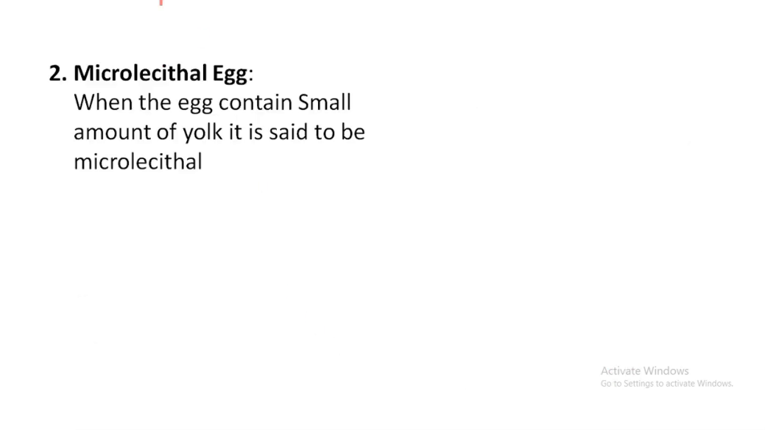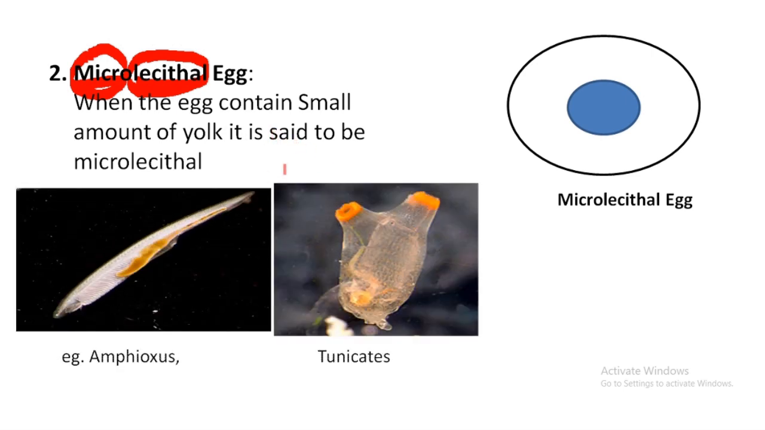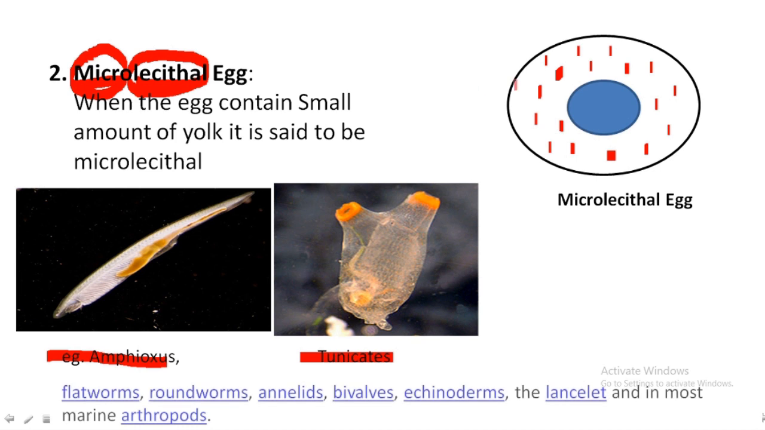The next example is the microlecithal egg. Micro means small and lecithal means yolk. So this type of egg contains a very small amount of yolk inside the ooplasm or cytoplasm. This type of egg is found in amphioxus and tunicates. Here you can see a very little amount of yolk inside the cytoplasm. Some more examples of this type of egg are flatworms, roundworms, annelids, etc.